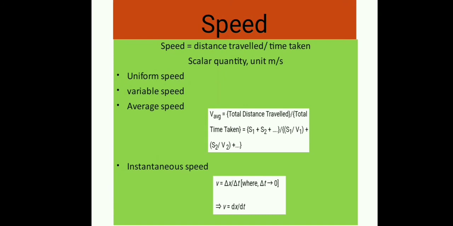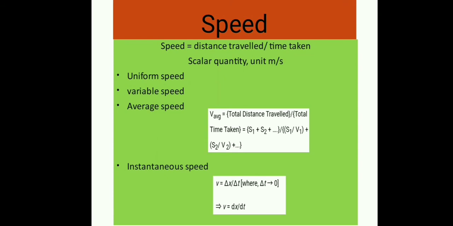This formula will be s1 plus s2 plus s3 and so on, divided by s1 upon v1 plus s2 upon v2 plus s3 upon v3 and so on.